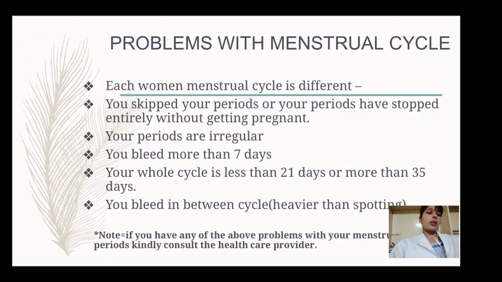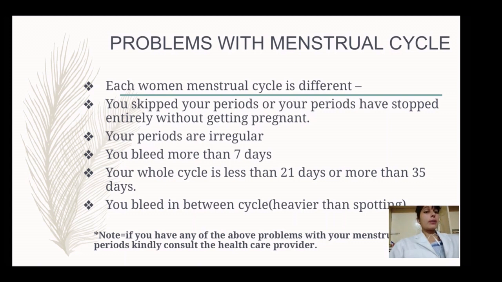Next, what are the problems with the menstruation cycle? If you are having any problem with your menstruation cycle, then immediately we have to inform our healthcare providers, and we have to take adequate and appropriate treatment in order to prevent further complications. So what are the problems which can occur with the menstruation cycle? Each woman's menstruation cycle is different.